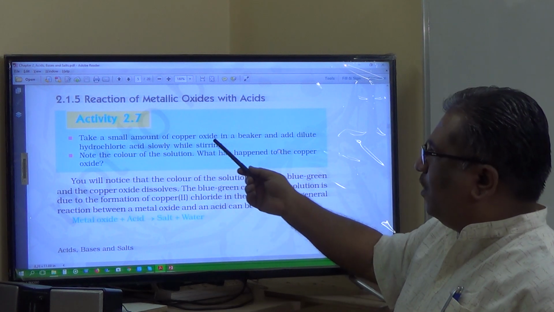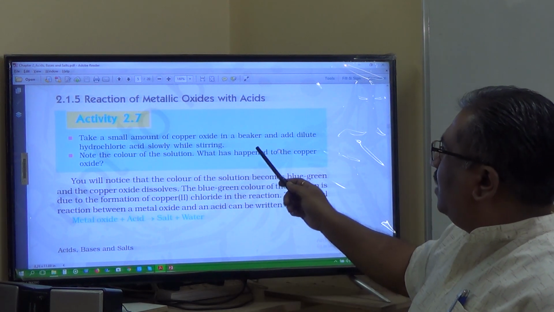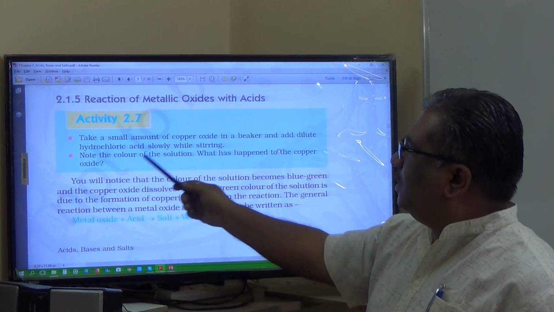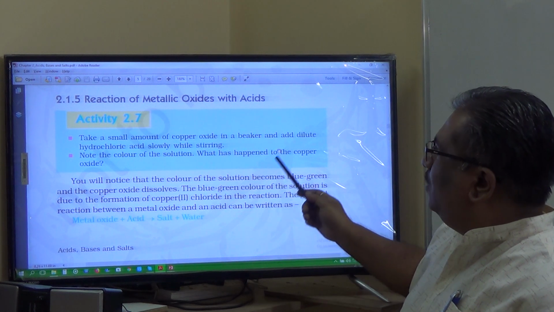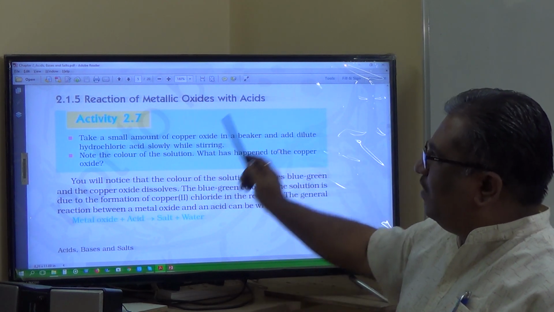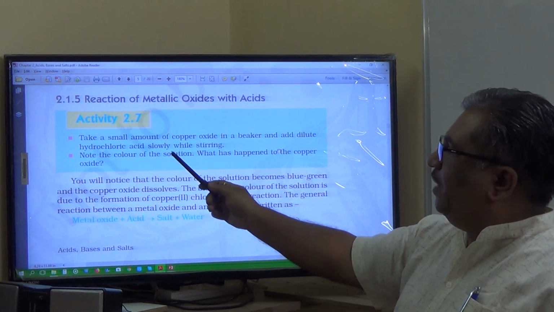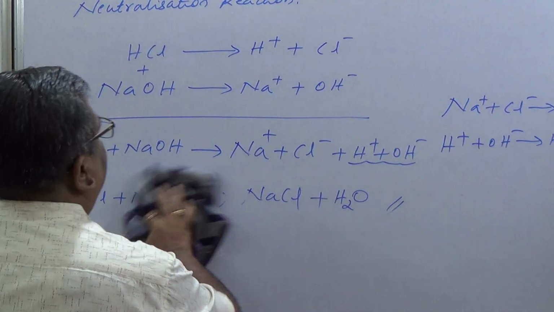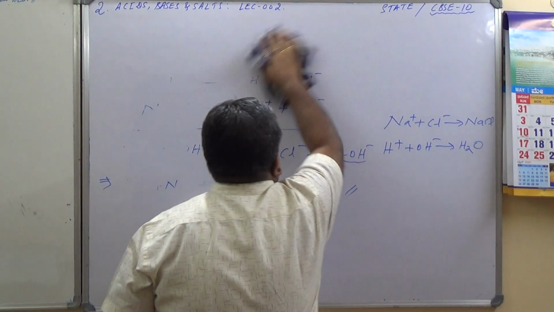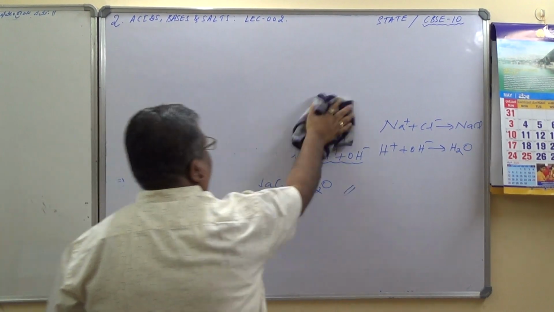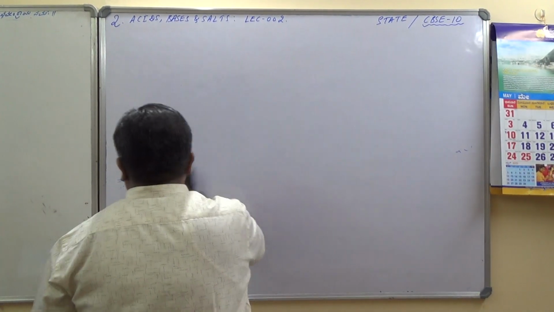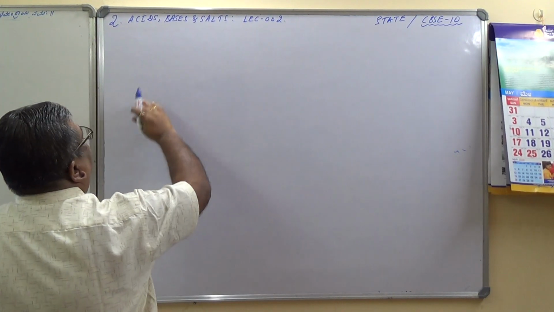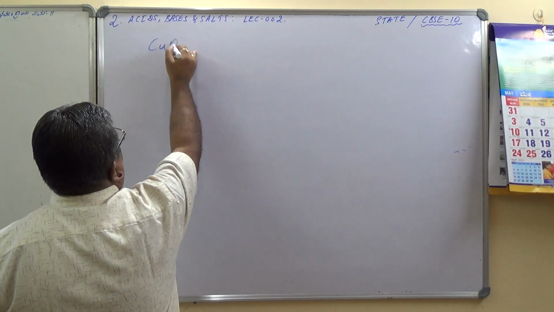Take a small amount of copper oxide, which is black in color, in a beaker and add dilute hydrochloric acid slowly while stirring. Note the color of the solution. What has happened to the copper oxide? So let me write the chemical reaction on the board and explain activity 2.7. So in activity 2.7, we are taking in a beaker copper oxide, CuO.